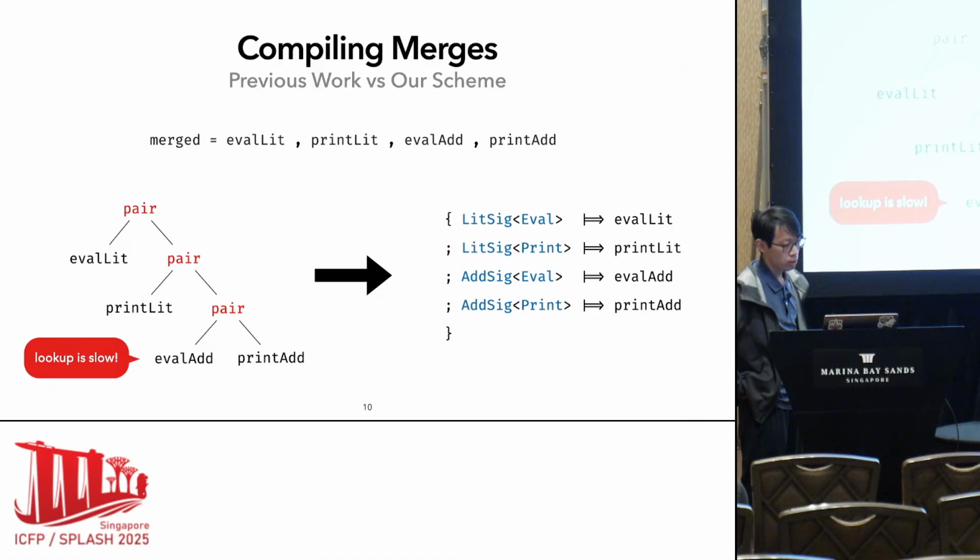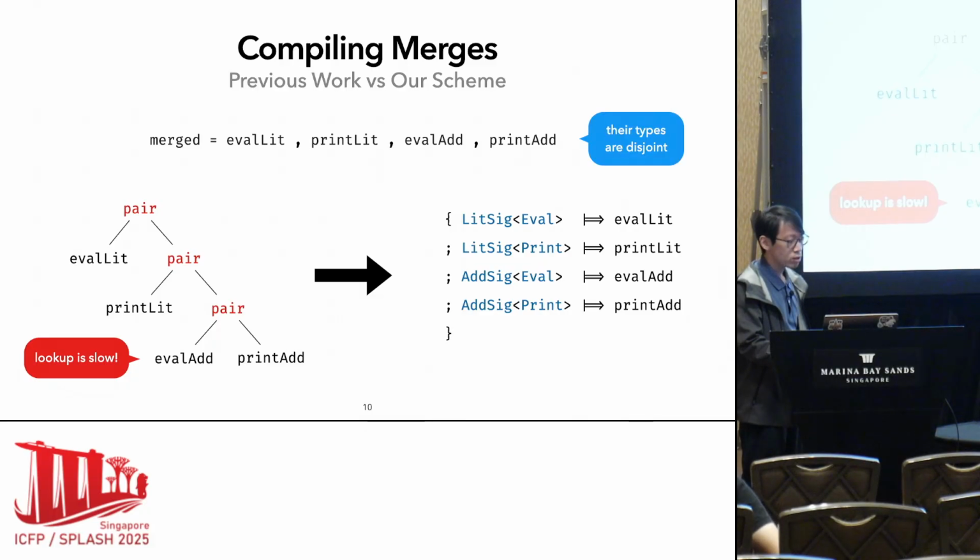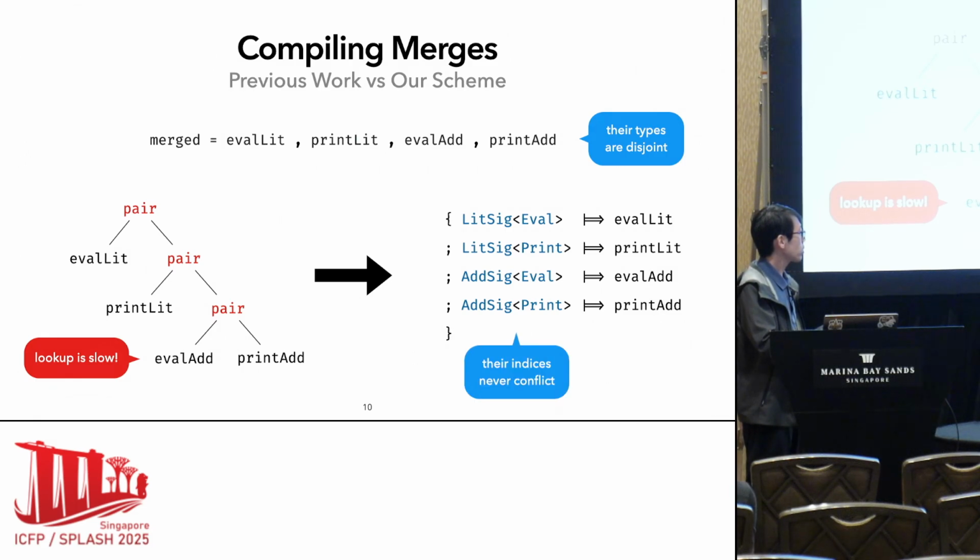Every type is mangled into a string as a record label. This is possible because our type checker ensures the expressions to be merged have disjoint types, and then their type indices must not conflict here.